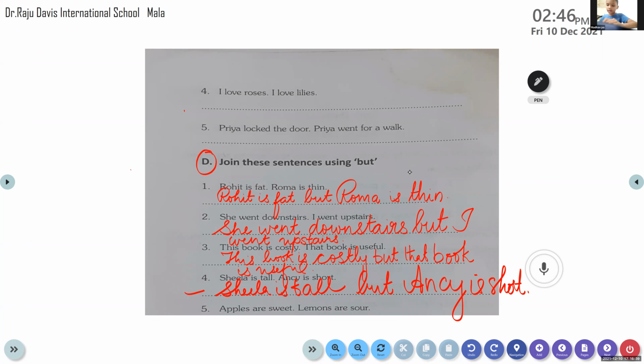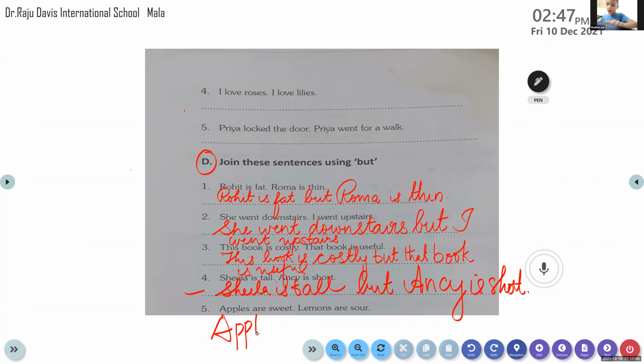Apples are sweet. Lemons are sour. Okay. So how are we going to join the sentence?